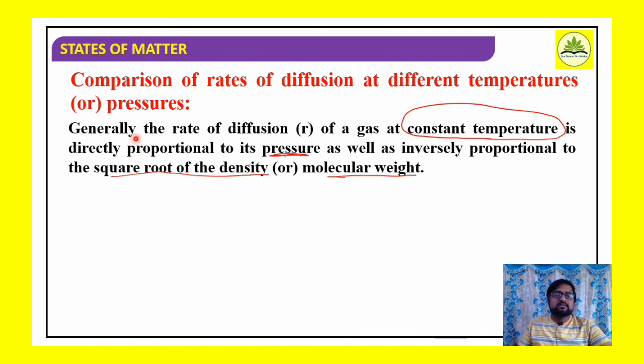What is the general thing? The rate of diffusion of a gas at constant temperature is directly proportional to pressure and inversely proportional to square root of density. So R is directly proportional to pressure, and the rate of diffusion is inversely proportional to square root of density, or I can say molecular weight.